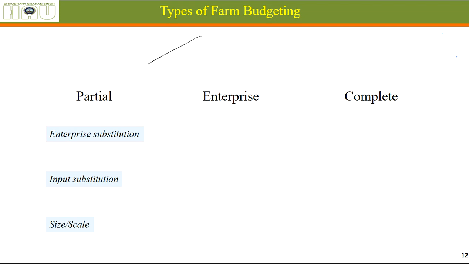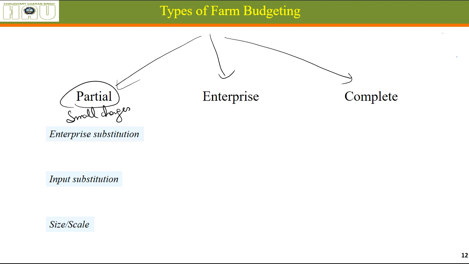Types of farm budgeting. There are actually three types of farm budgeting. Partial farm budgeting, where we are making small changes in our farm plan. Small changes mean we are changing crops or changing inputs. Let's say in place of machine labor, we are using human labor. We are increasing the size of production of some crops and reducing the size of production of other crops.